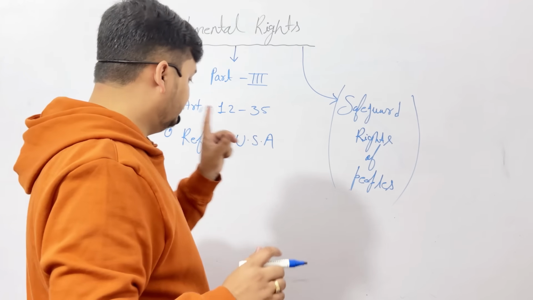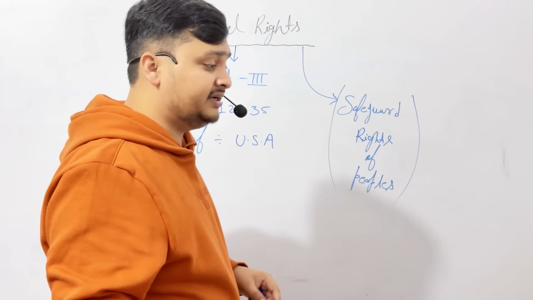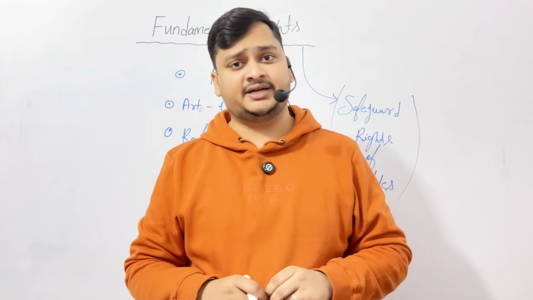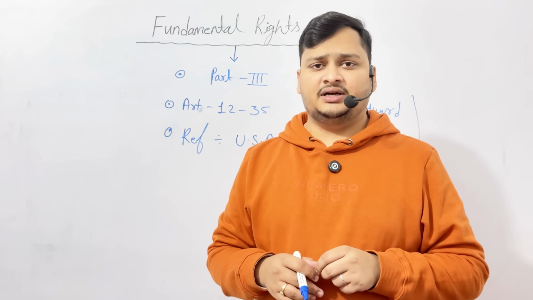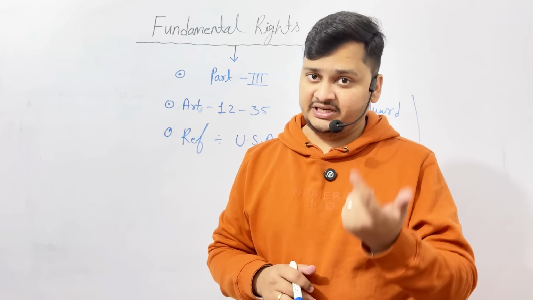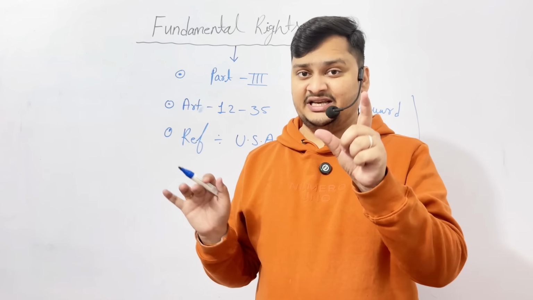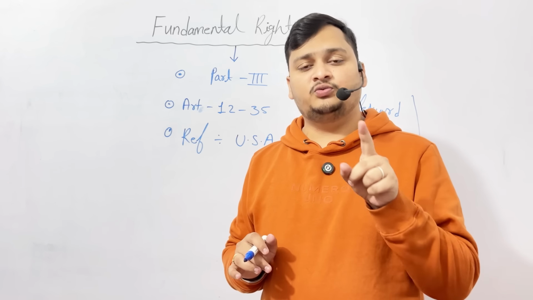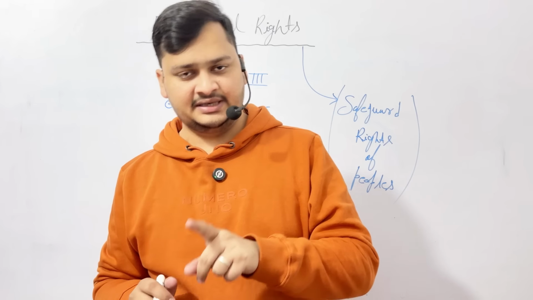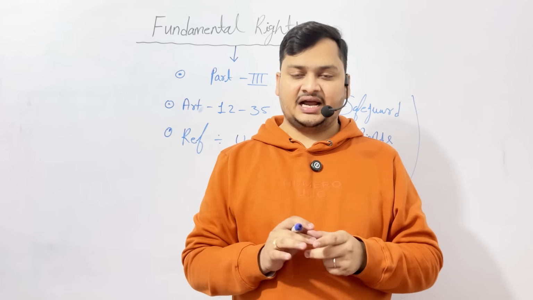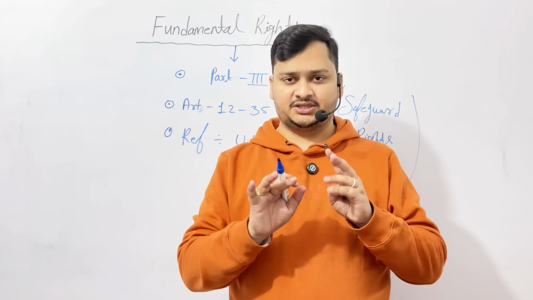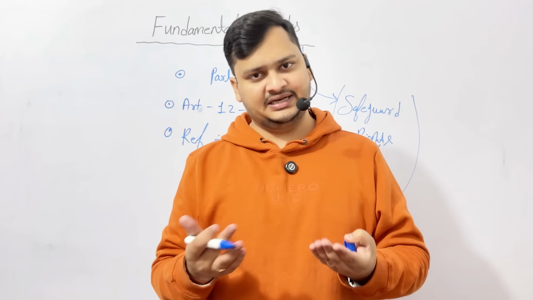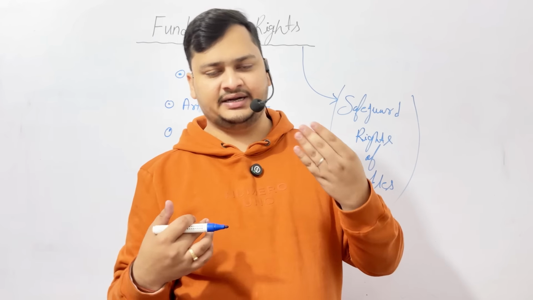The reference is the USA. When the constitution was enacted on the 26th November 1949, there were a total of 7 fundamental rights, but through the 44th Constitutional Amendment 1978, the right to property was removed from the constitution, and this became a legal right under Article 300A.